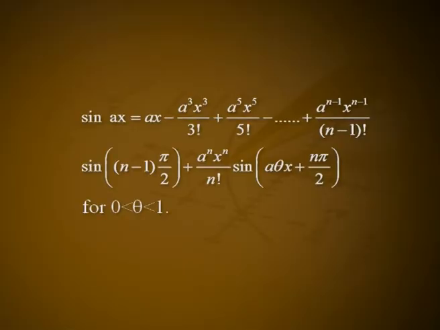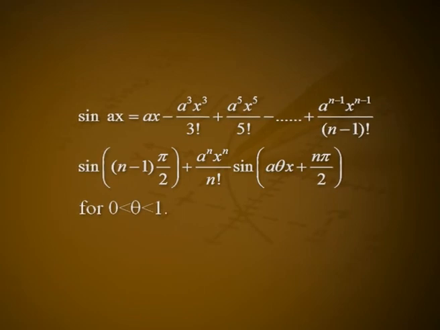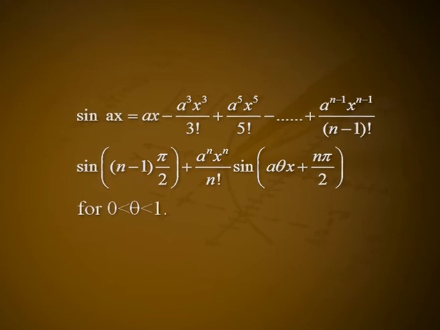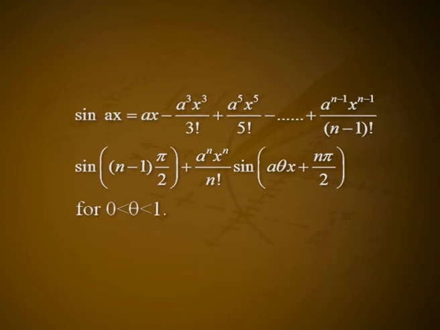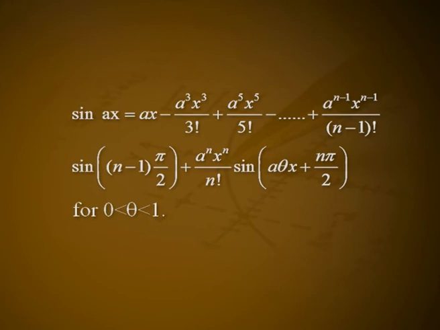Now, substituting in Maclaurin's expansion with Lagrange's remainder, we get sin ax equals ax minus a³x³ by 3 factorial plus a⁵x⁵ by 5 factorial minus etc. plus aⁿ⁻¹xⁿ⁻¹ by (n minus 1) factorial sin((n minus 1)π by 2) plus aⁿxⁿ by n factorial sin(aθx plus nπ by 2) for 0 less than θ less than 1.